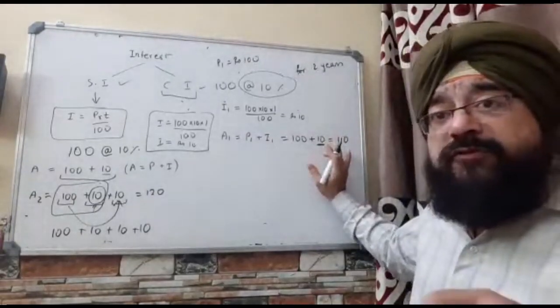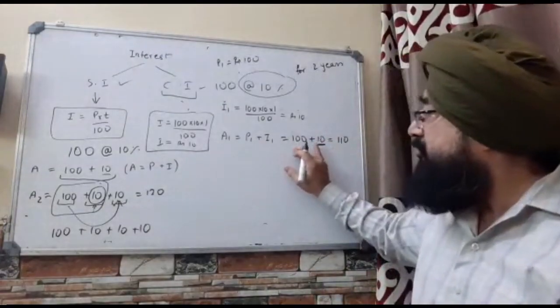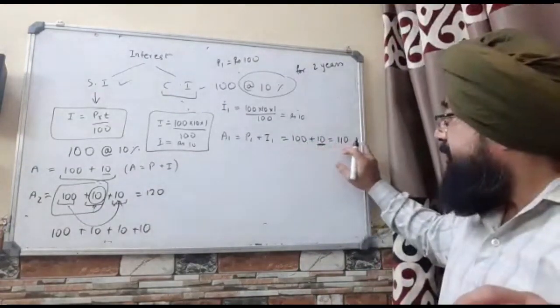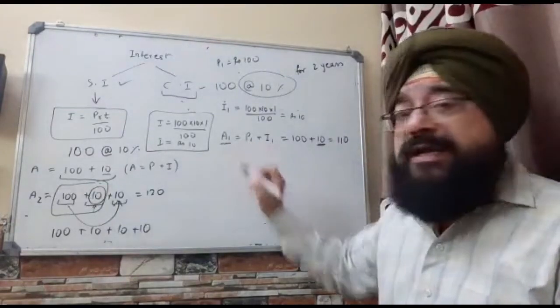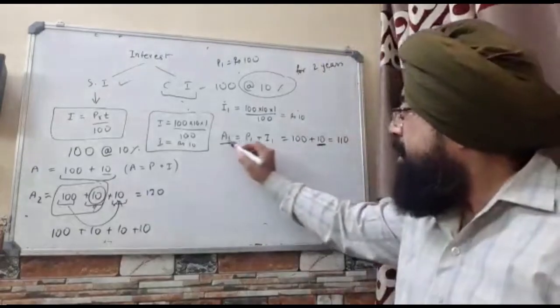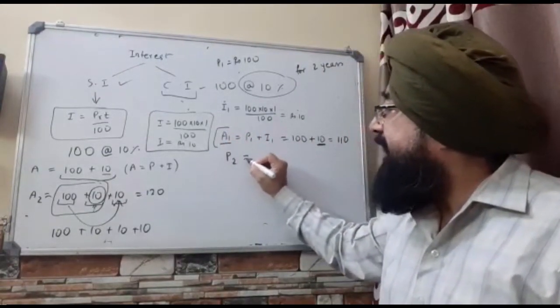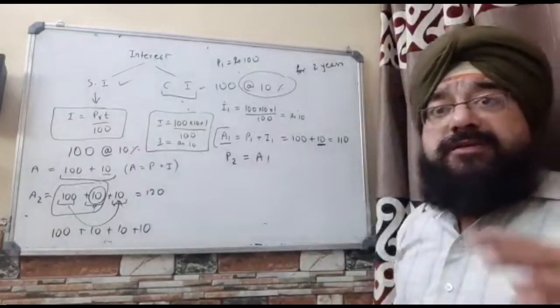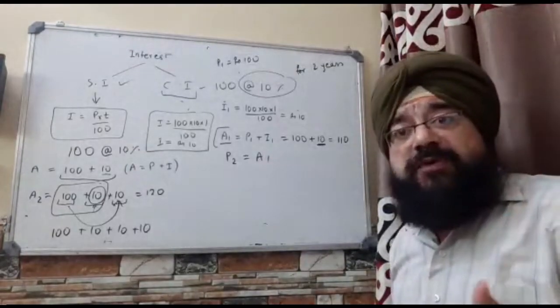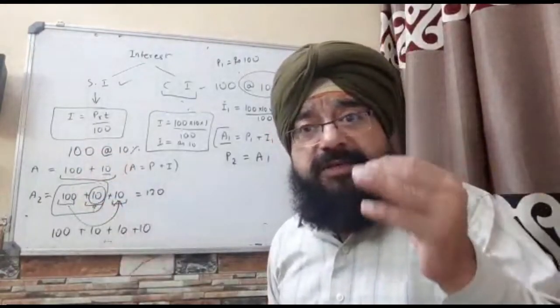This 10 rupees that you have earned as interest is added to 100 rupees to make it 110 rupees. That is the amount, and this amount at the end of 1 year will become the principal for the second year. That is, the principal will increase. Here the principal was the same, 100 rupees, and therefore the interest every year was the same.